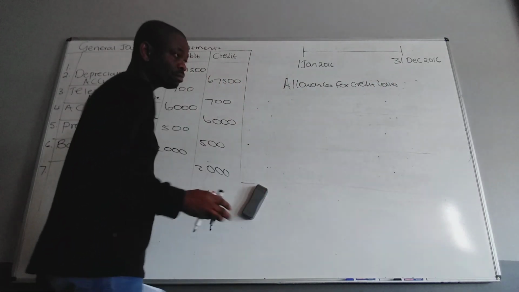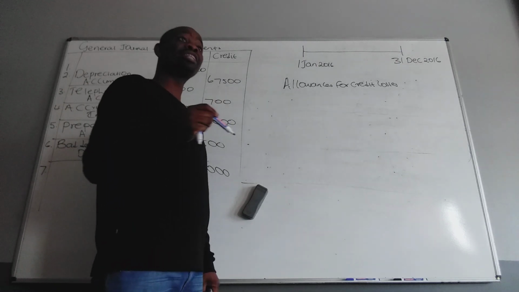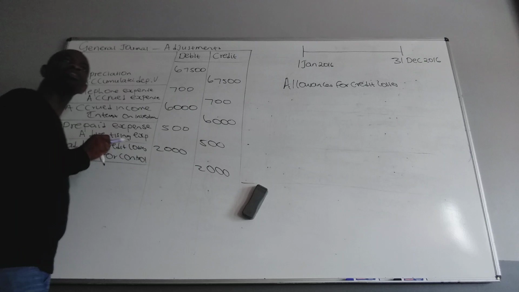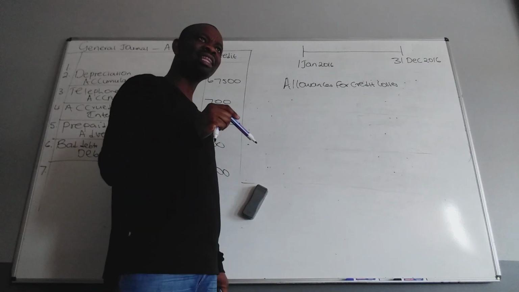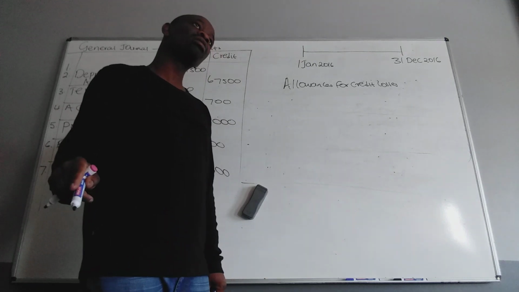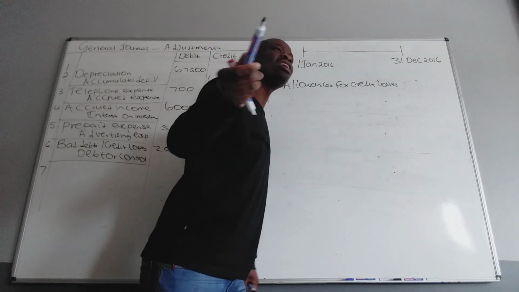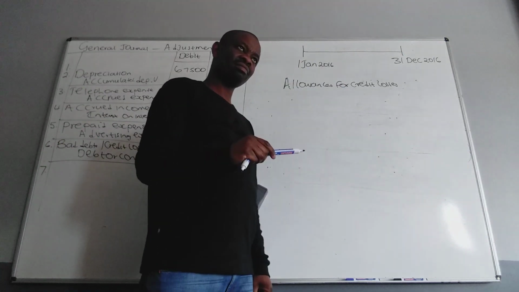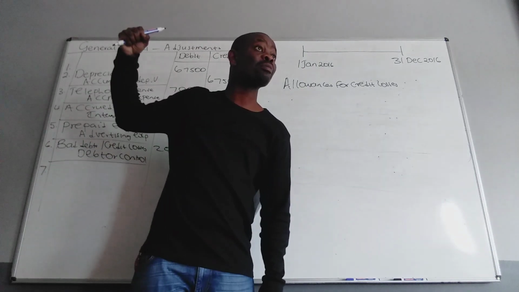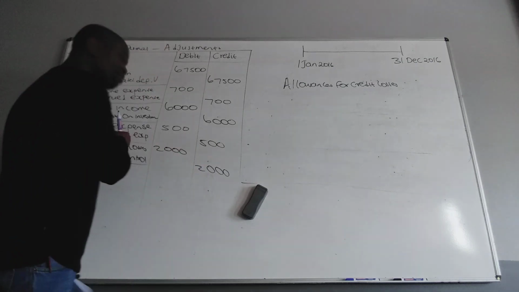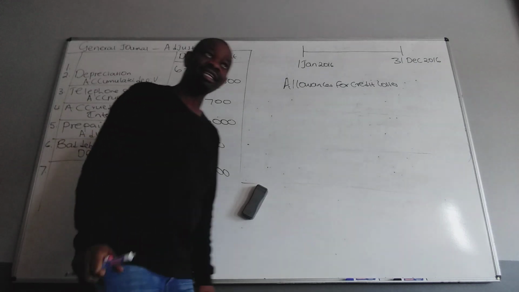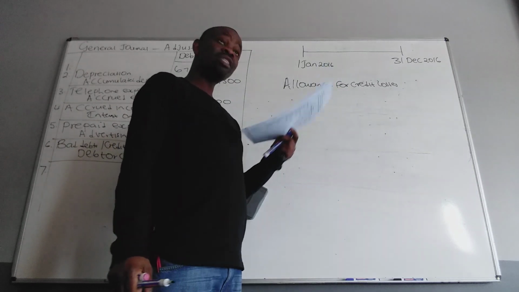This is the money that we put aside for possible bad debts, because if these people don't pay us, it affects how we run the business. So we put money aside, and should they disappear, we're going to use that money to replace it. But it's a negative asset, because we took money from the bank and put it aside for negative things, in case we incur bad debts.